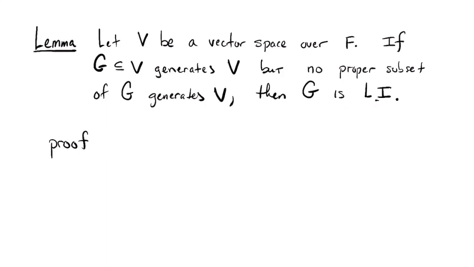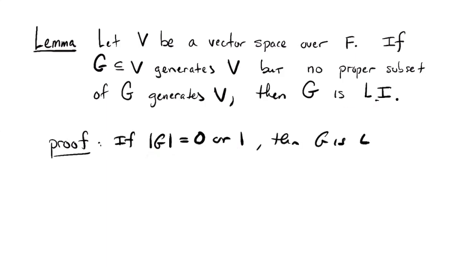All right. So how to prove that, or at least sketch a proof of it? First of all, I'm going to do away with some small cases. If G is the empty set or just has one element in it, so by this notation I mean the size of G, if G has no elements or one element, then it's linearly independent. That's something that we talked about back in section 1.5. So we can do away with those. So we may assume that G has at least two elements in it.